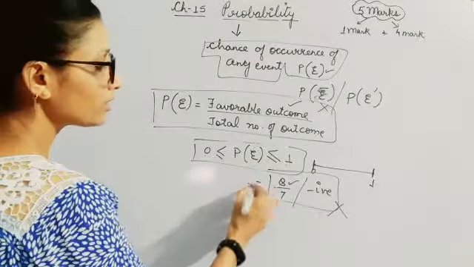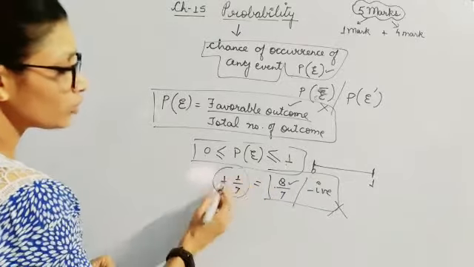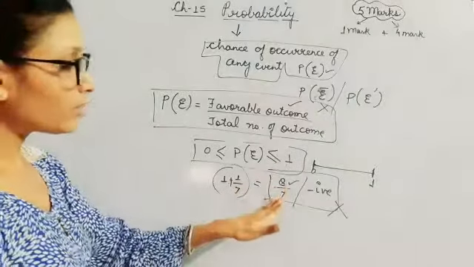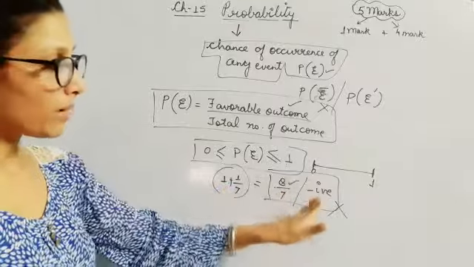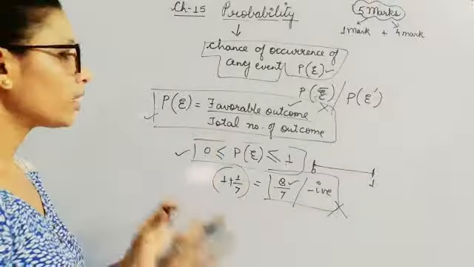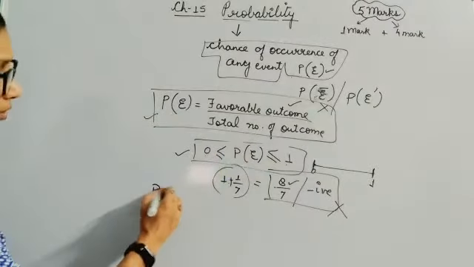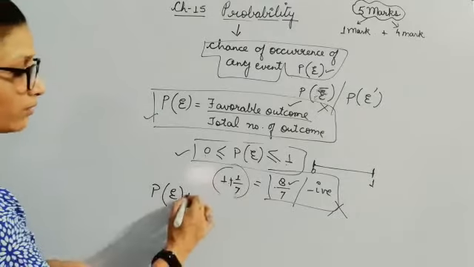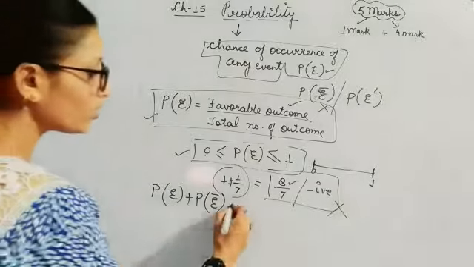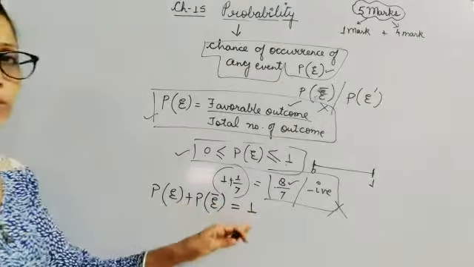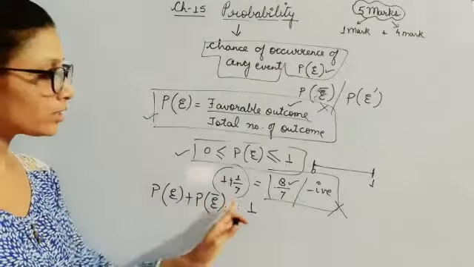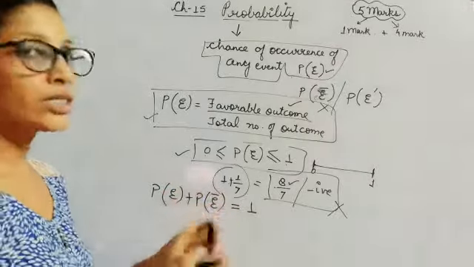8 by 7 means 1 complete and 1 by 7, which is exceeding 1. That's why we have not considered it here. So your probability cannot be greater than 1 and your probability cannot be negative. So these are the two things which you have to remember. One more thing, children, if you add probability of happening of an event and probability of not happening of an event, then you will always get the probability as 1. Let's take up an example.